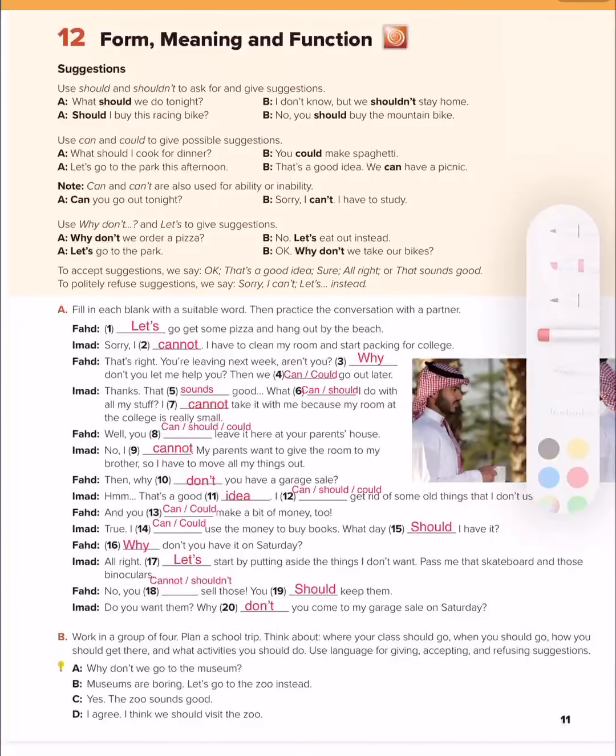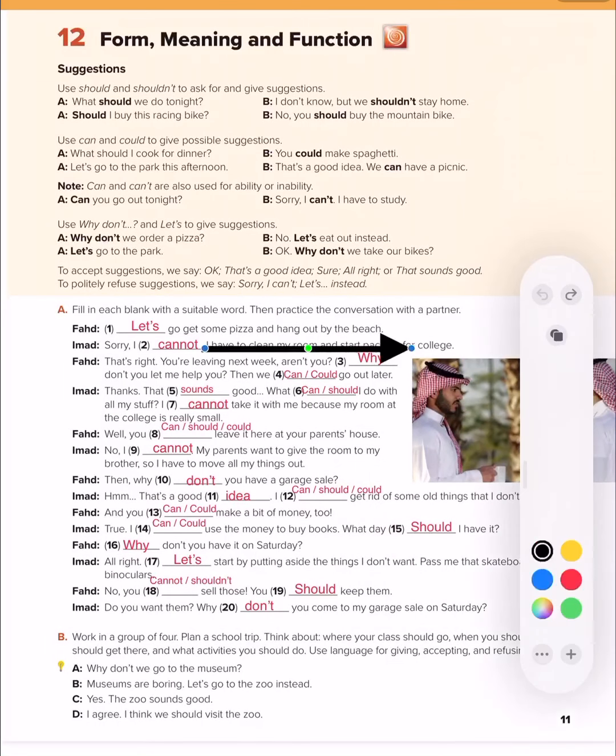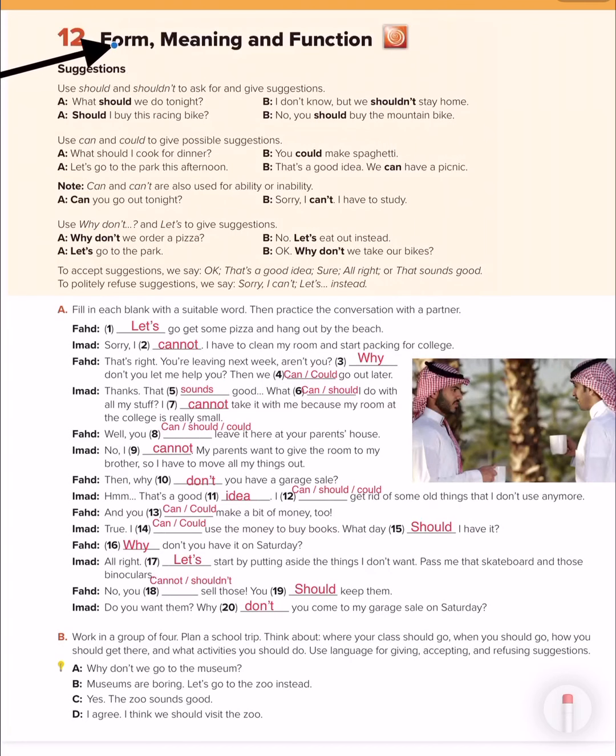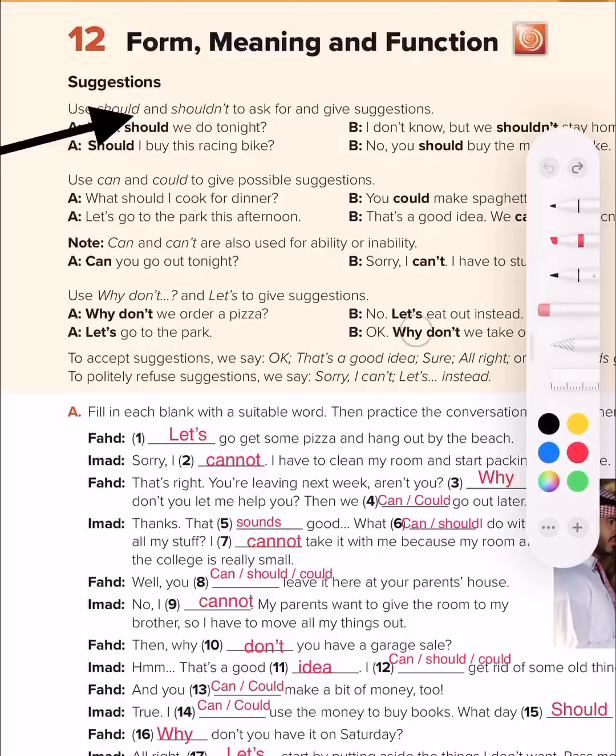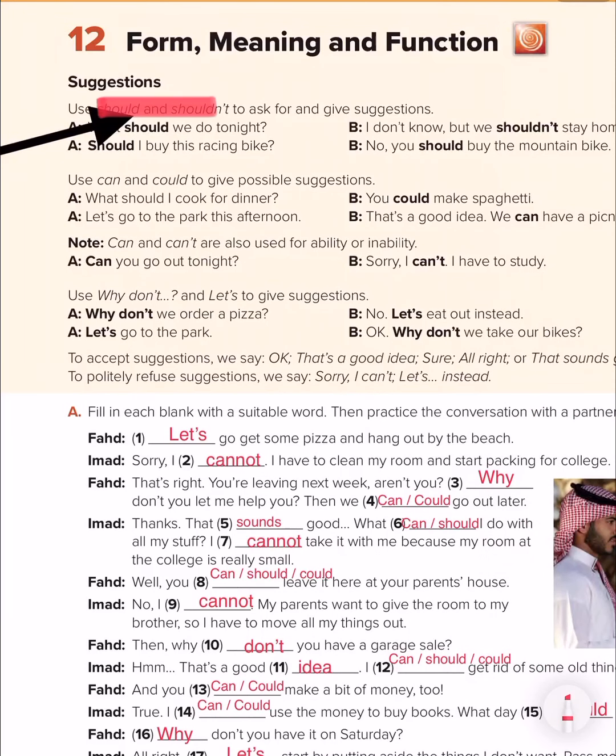Then let's now move to the second page here. Look, what do we have here, my lovely students? Then we will take, inshallah, form, meaning and function. Today, inshallah, we will learn how to make suggestions. So use should and shouldn't. If you want to make suggestions, use should or shouldn't to ask for or give suggestions. Look here: What should we do tonight?